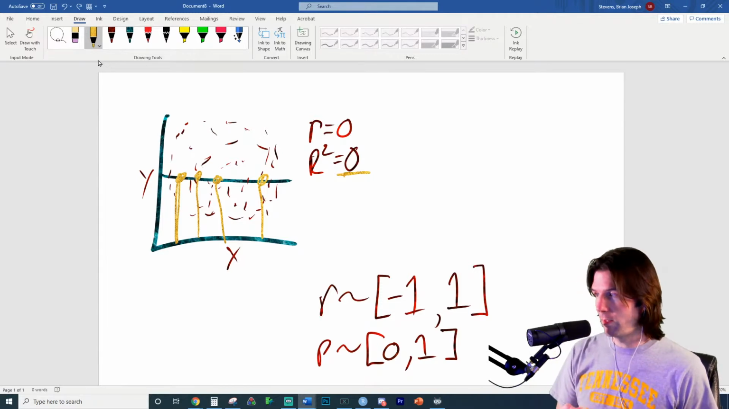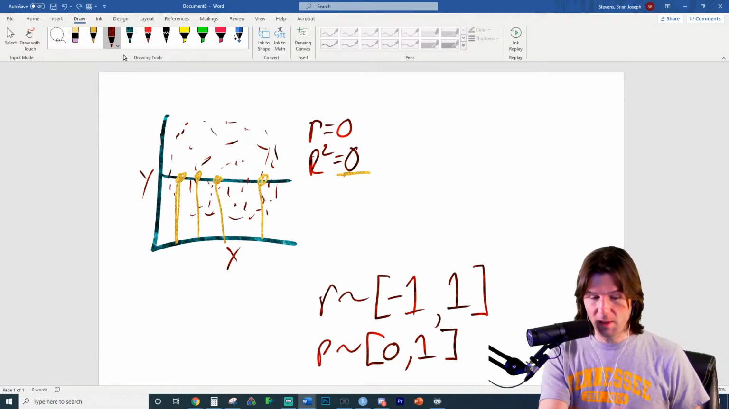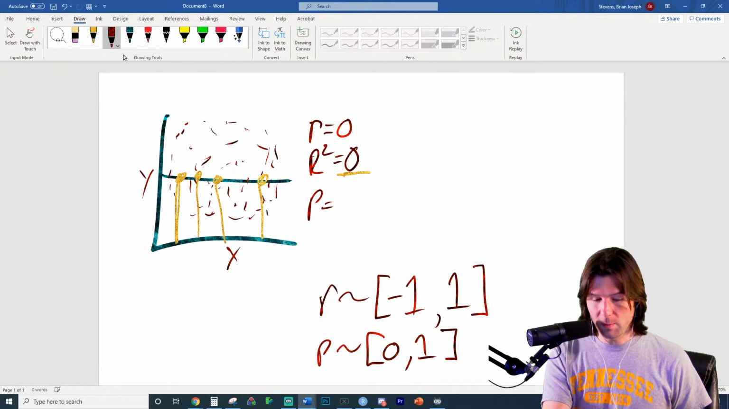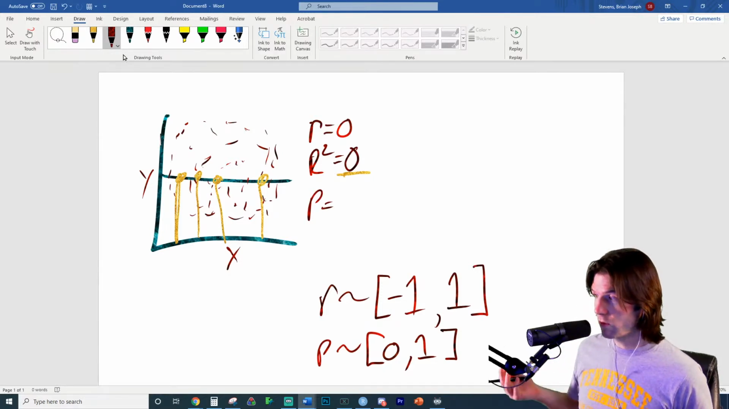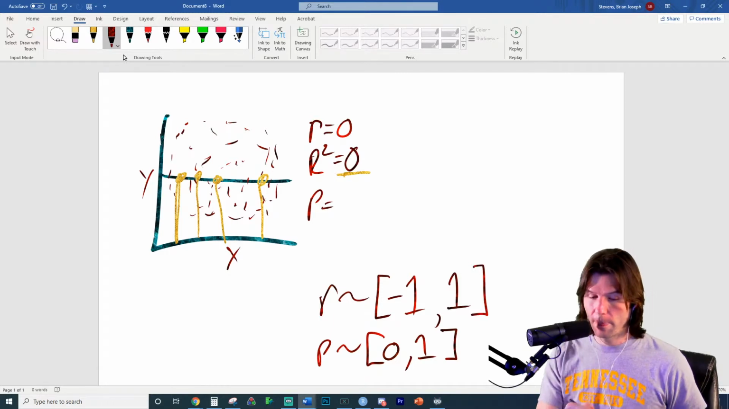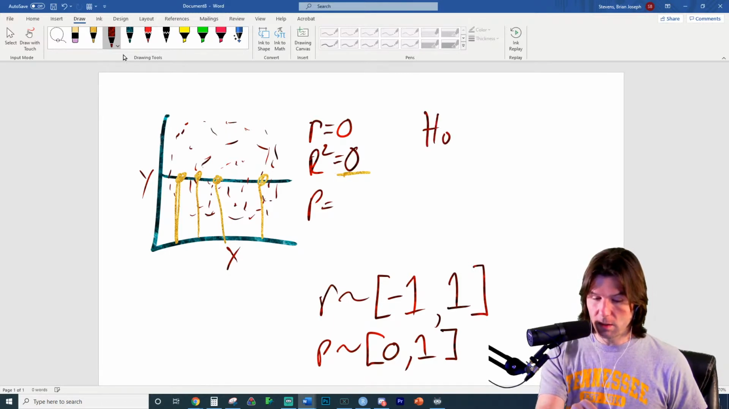So what is a p-value? This is the complex topic right here. A p-value is going to be the probability of our results or results more extreme occurring by random chance variation given that the null is true. Now the null for this is going to be no correlation.